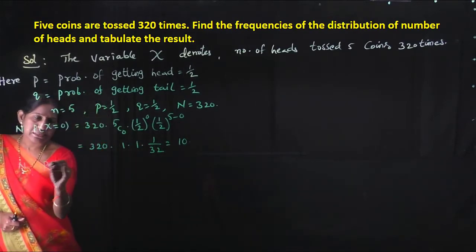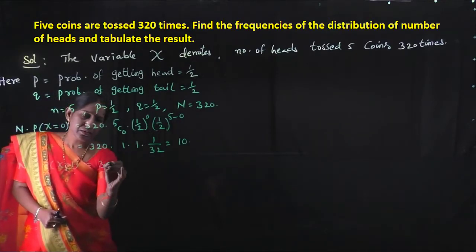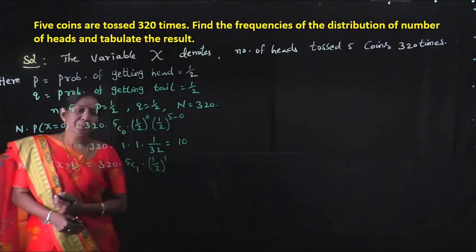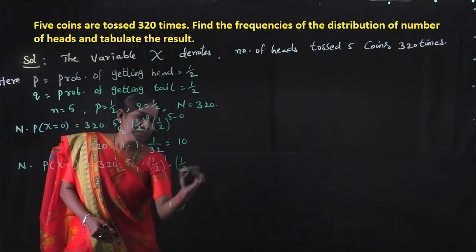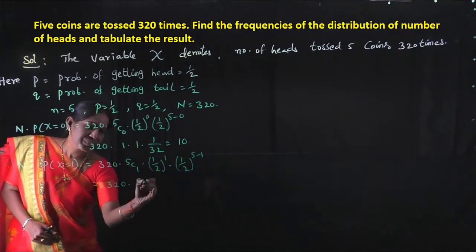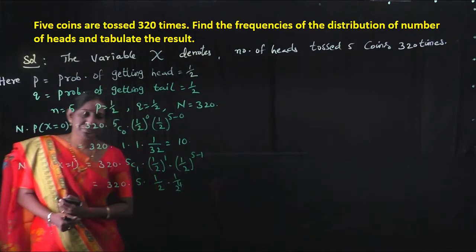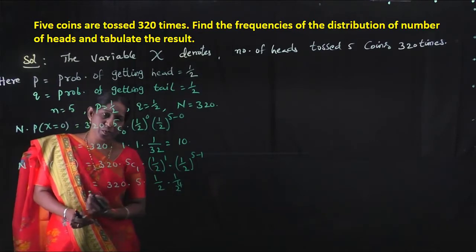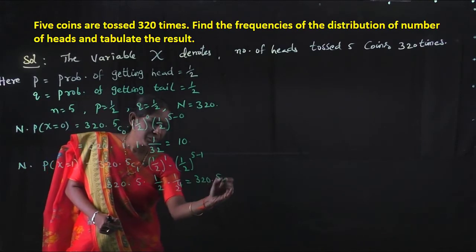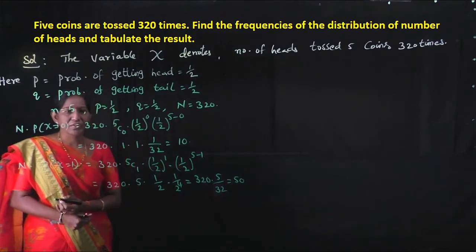And next one is capital N into P of x is equal to 1. 320 into 5c1 into 1 by 2 to the power 1 into 1 by 2 to the power 5 minus 1. So 320, 5c1 is 5, 1 by 2 into 1 by 2 power 4. 1 by 2 into 1 by 2 power 4 is 1 by 2 power 5. So 320 into 5 by 32. So we get this value is equal to 50.